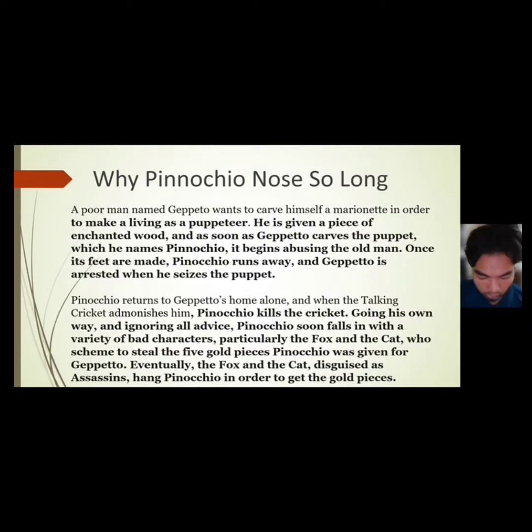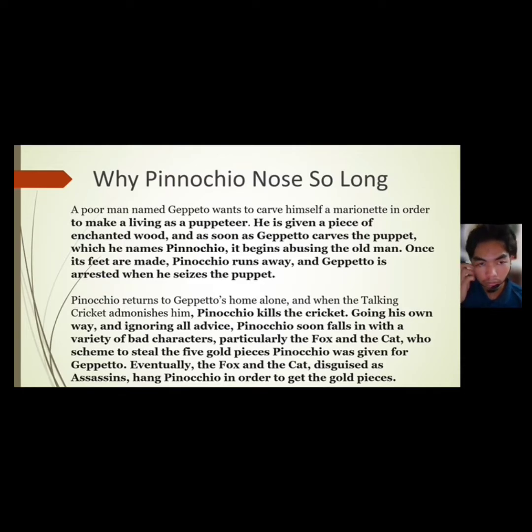As you can see, the main idea was Geppetto and Pinocchio. So in the first paragraph, a man named Geppetto wanted to carve himself a marionette, which is the main idea. The supporting idea was to make a living as a puppeteer. He is given a piece of the wood and as soon as he carved the puppet, it began abusing the old man. That's all the supporting details.